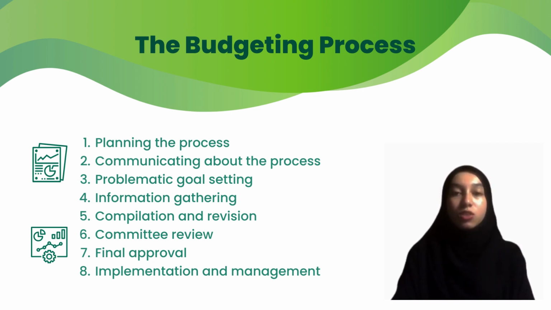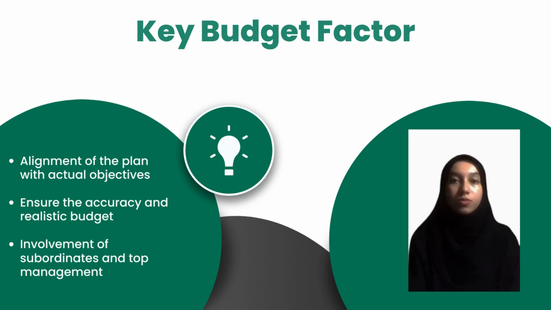The sixth step is committee review, then getting the final approval from the board of the company and implementing the budget plan. Key budget factor. Key budget factor is alignment of the plan with the actual objective. It is to ensure an accurate and realistic budget. The involvement of subordinates and top management will help to improve the budget plan.